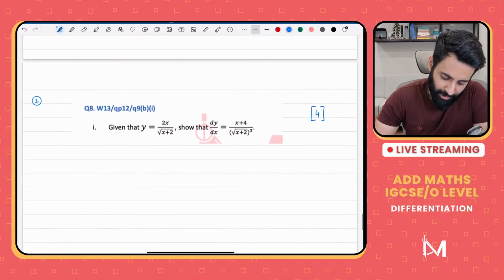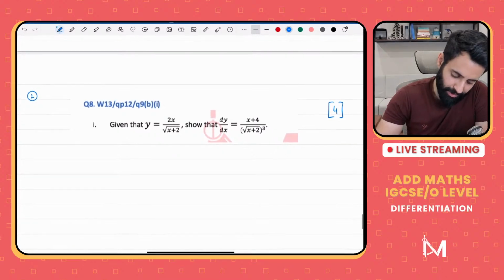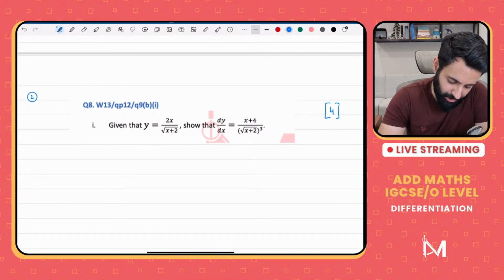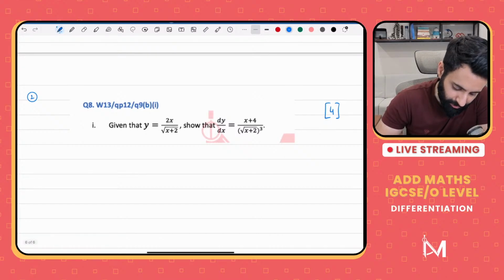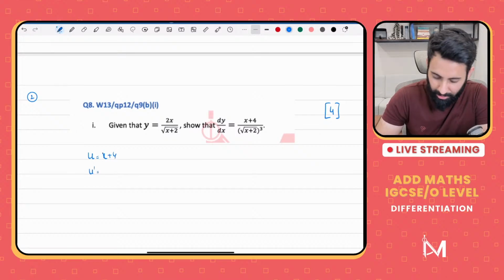So it says, given that y is equal to 2x over square root of x plus 2, show that dy by dx is equal to x plus 4 upon square root of x plus 2, the whole thing cubed. Alright, so let's solve this. So what's u equal to? U is equal to x plus 4, which means u prime is simply equal to 1.